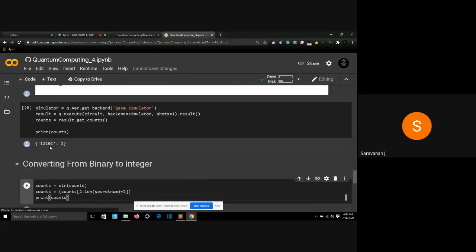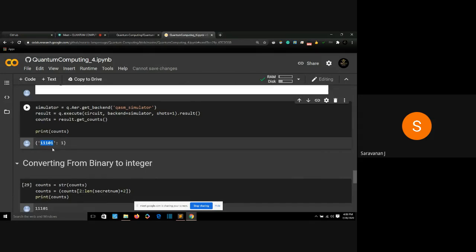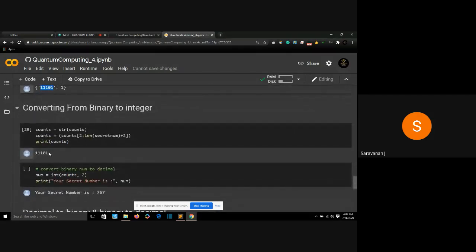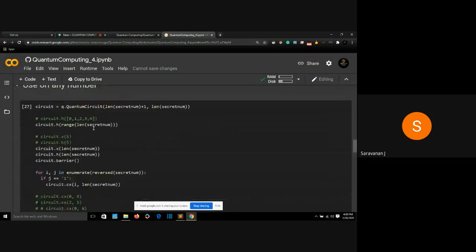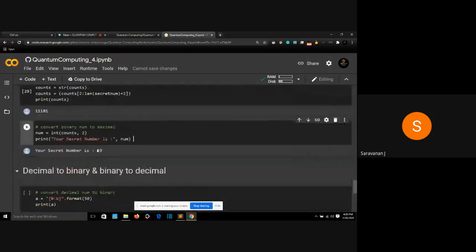First, I'll remove these extra things from the count, like the 1 and the semicolon, and only take these parts. I'm removing them using string methods in Python, and then converting them into a decimal. When I run it, the secret number is 29. We gave the secret number as 29 here, and now it's showing your secret number is 29.